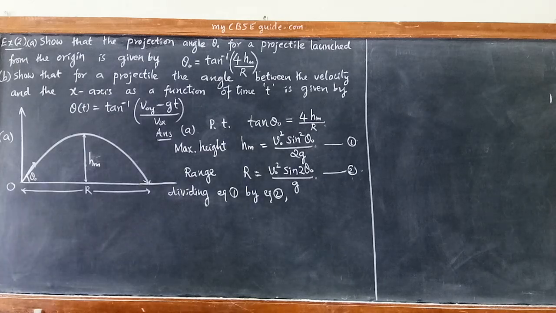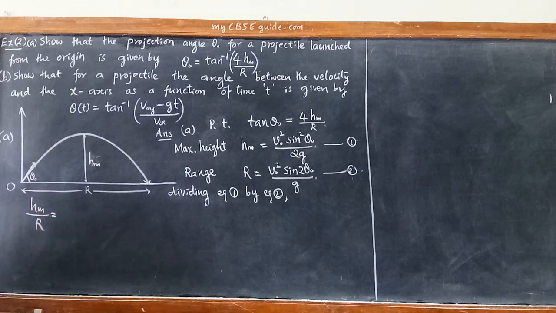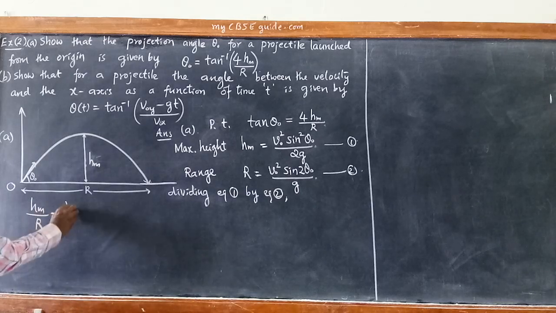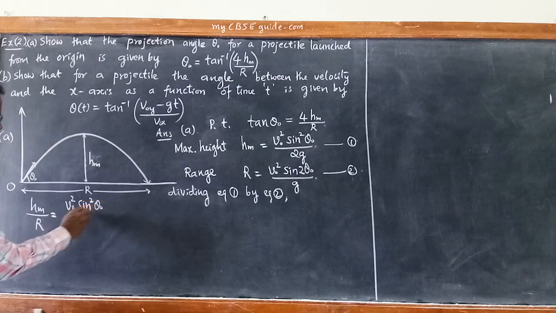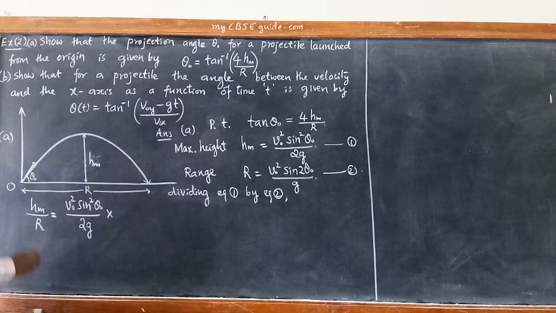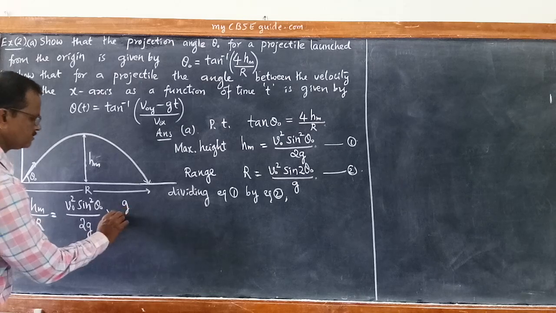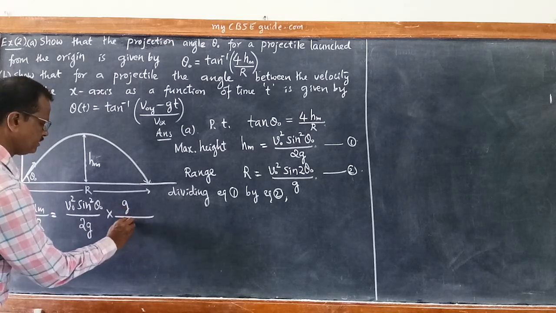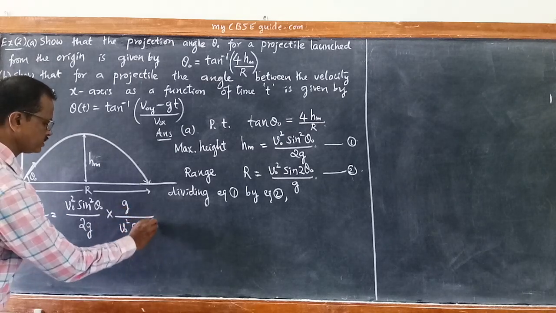Let us see. hm by r is equal to v naught square sine square theta naught by 2g, divided by r. When you take this r to the numerator, it becomes 1 by r. So it becomes g upon v naught square sine 2 theta naught.